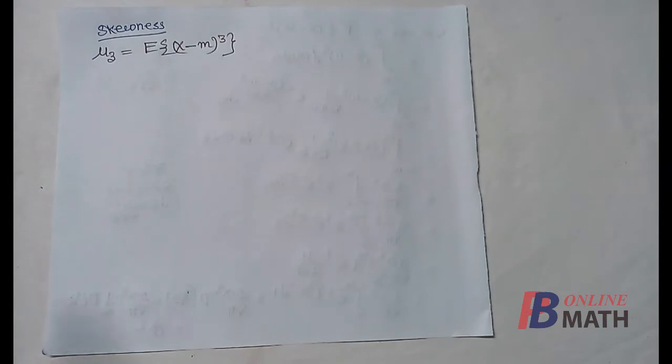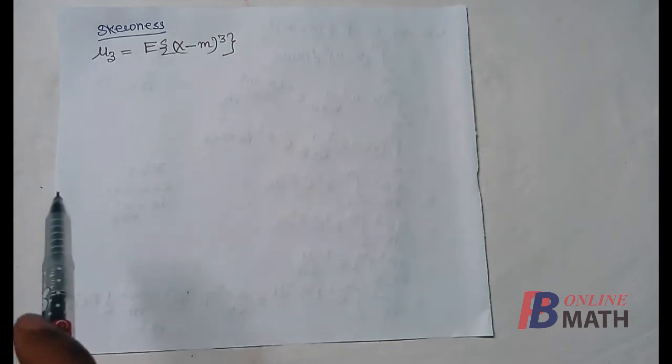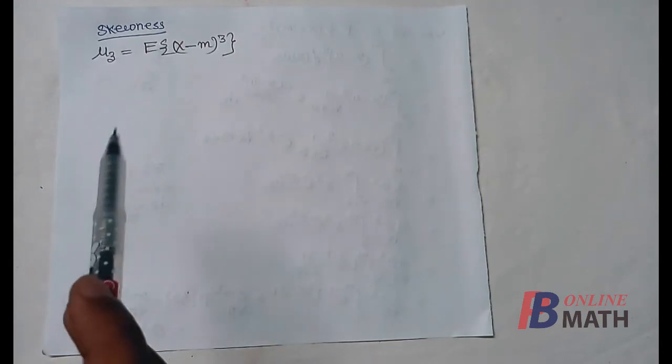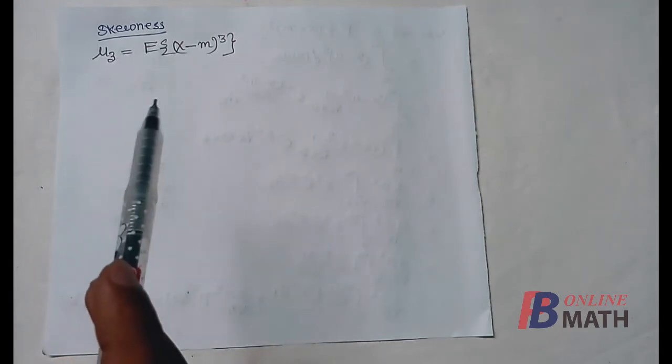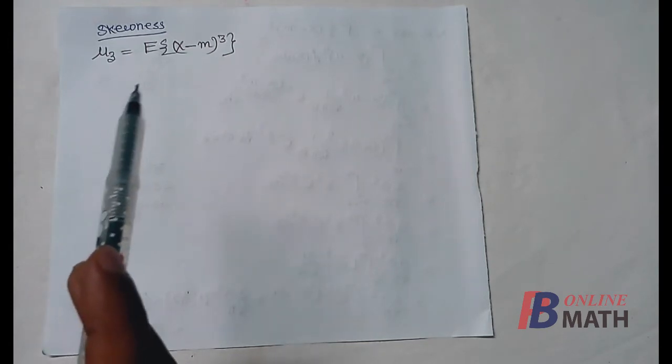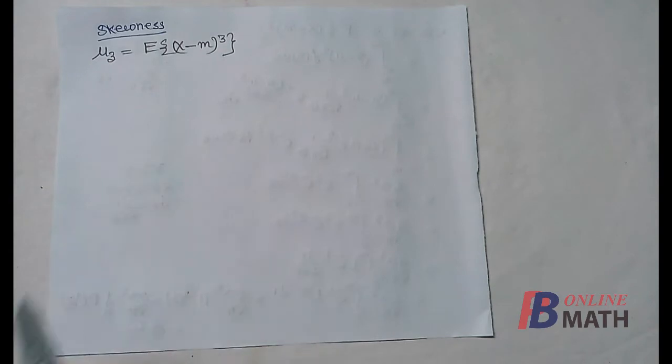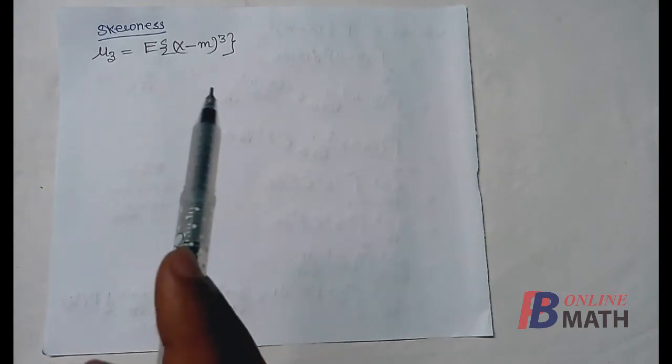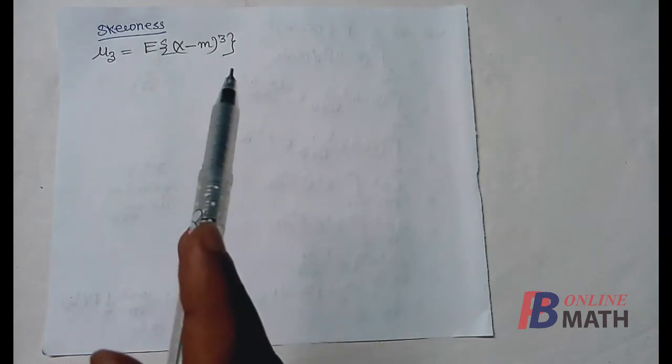Next we shall find the skewness for the normal distribution to show that it is a symmetric distribution, and we know that for a symmetric distribution skewness should be equal to 0. So let us find the skewness. We know that skewness is equal to mu 3 by sigma cube. For that we need to find mu 3, and mu 3 is equal to E of (x minus m) cube, and we have already obtained that m is the mean, which is equal to mu.